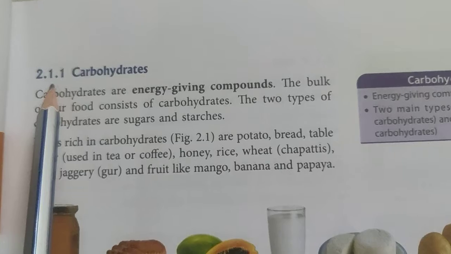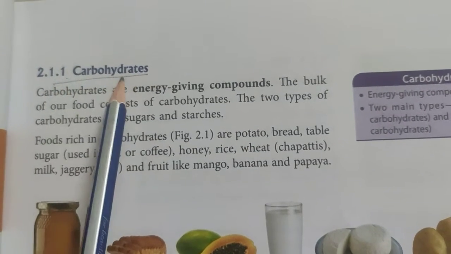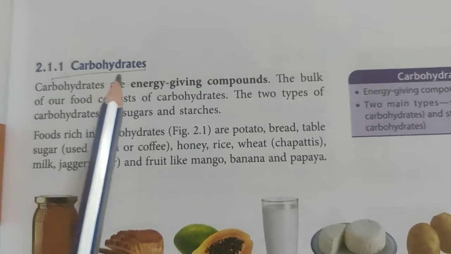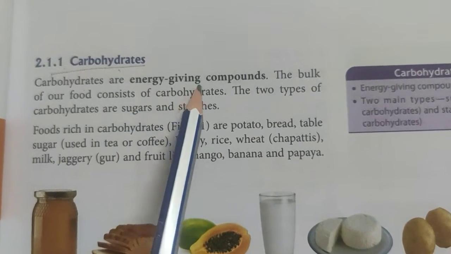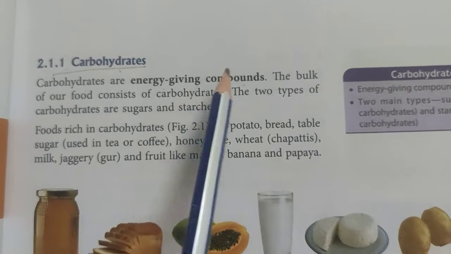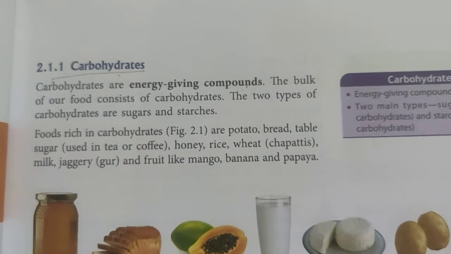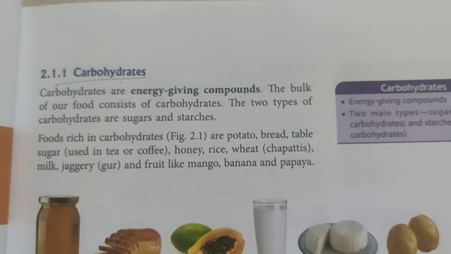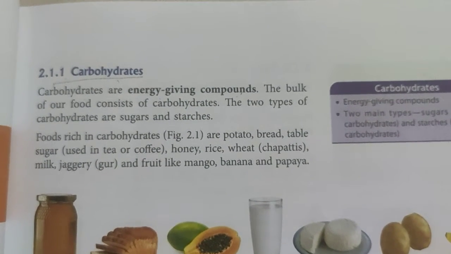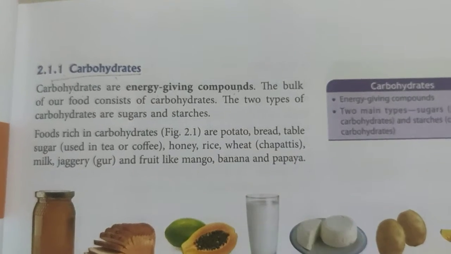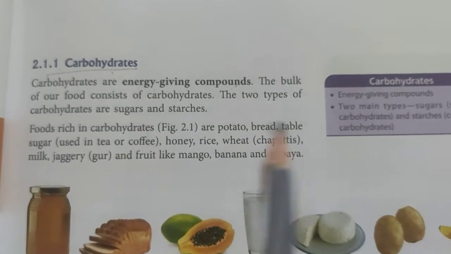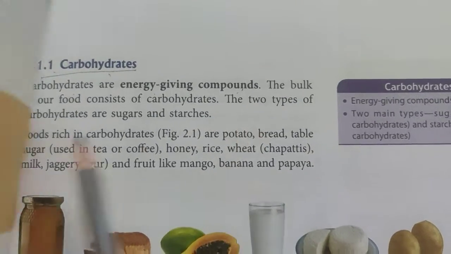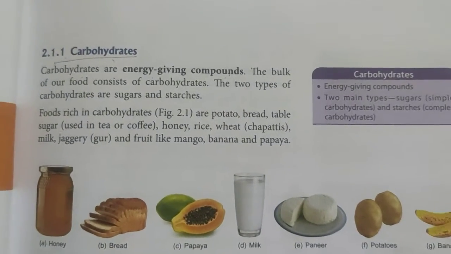Now let's come to carbohydrates, which is the first type of nutrient which we are going to study. Now carbohydrates, what are they? They are energy giving compounds, you can say. We all know that you need energy to do any type of work, be it studying, playing, walking, or eating. You need energy for everything. Every activity needs energy. Without energy you can't work, or you cannot carry on the work.